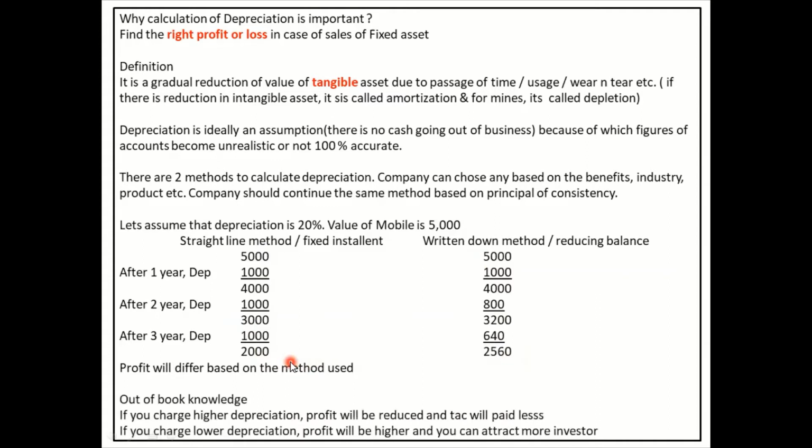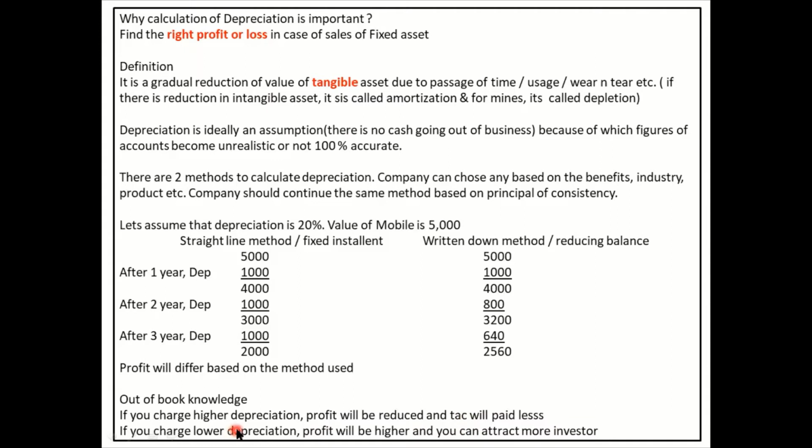Something out of the book knowledge I would like to give you here. Imagine if you are charging a higher depreciation, what happens? Obviously, depreciation is a loss. If you charge higher depreciation, whatever profit you have made in that year would be reduced. So where will be the impact? It would be on the tax. The spelling is TAX. I have done a typo mistake here. So the profit would be reduced and you will be giving less of tax.